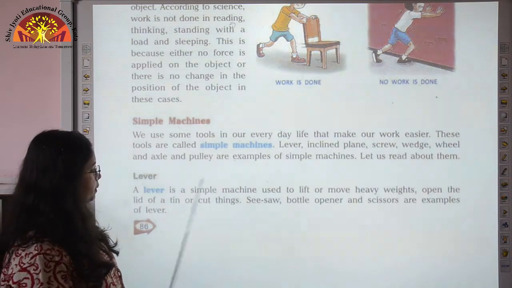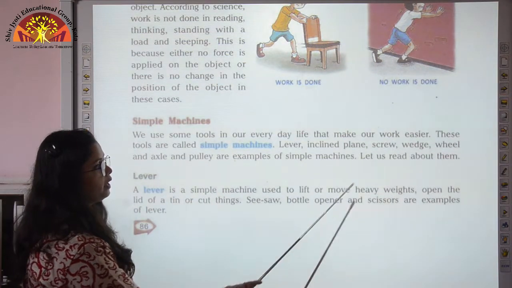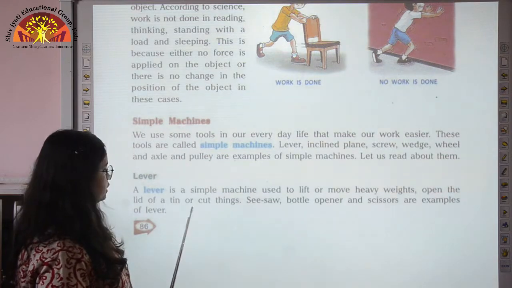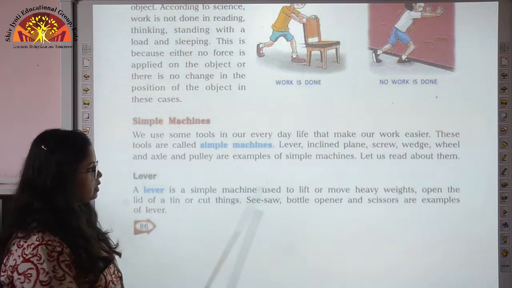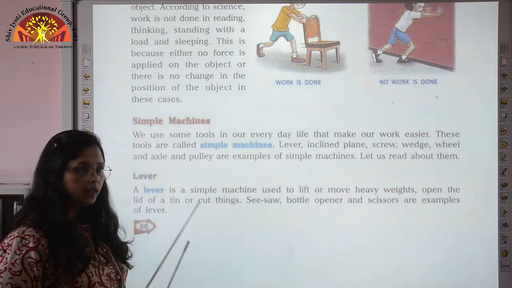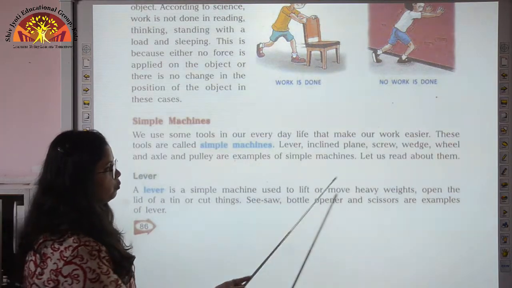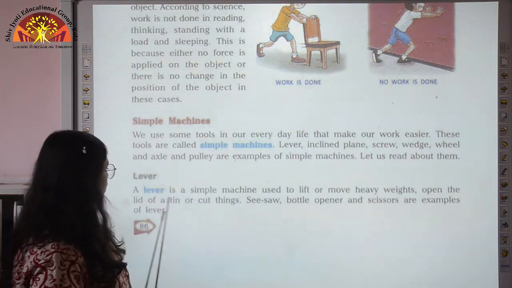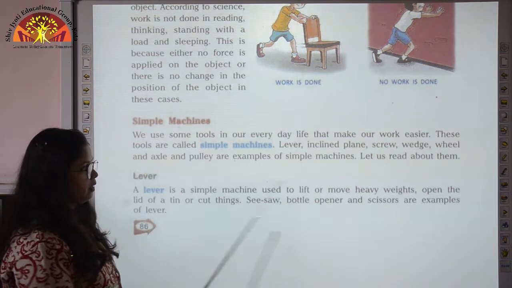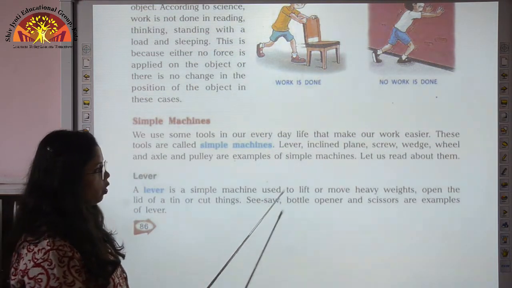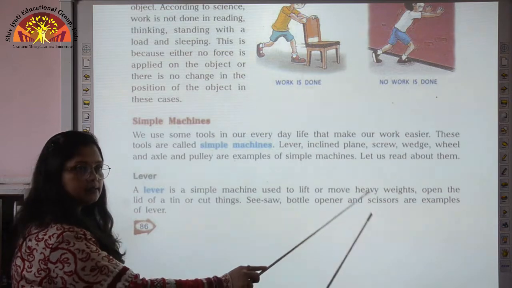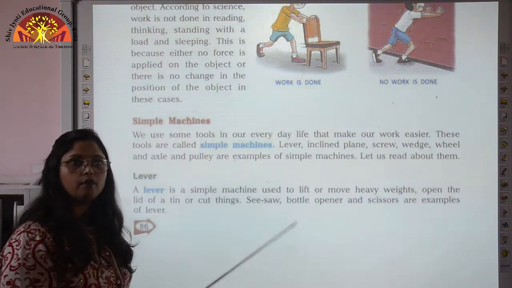Now lever is a simple machine which is used to lift or move heavy weights, open the lid of a tin or cut things. So these are some of the applications of lever. And some examples are seesaw, bottle opener and scissors. These are the examples of lever.